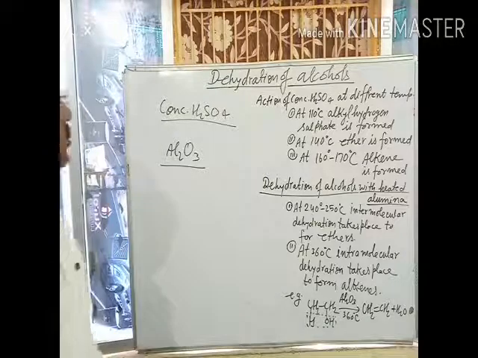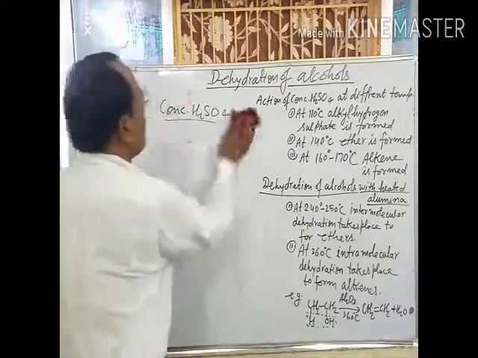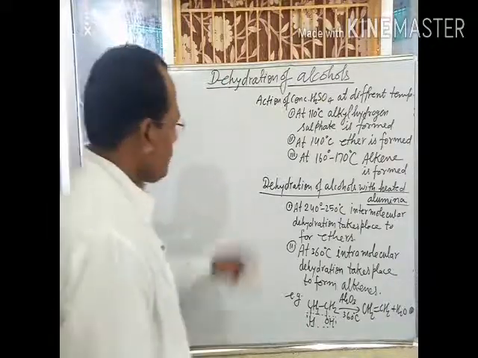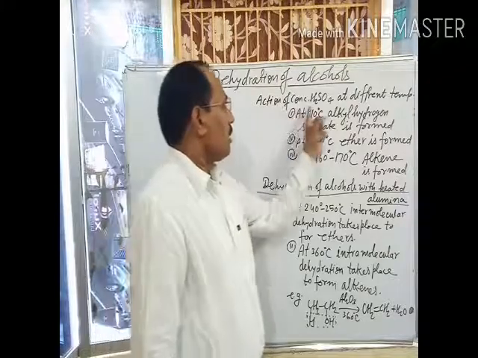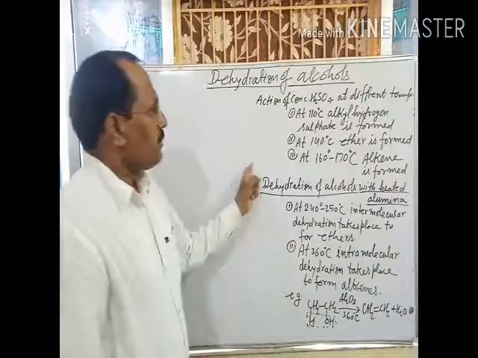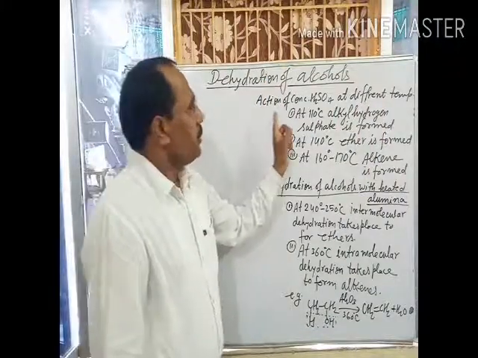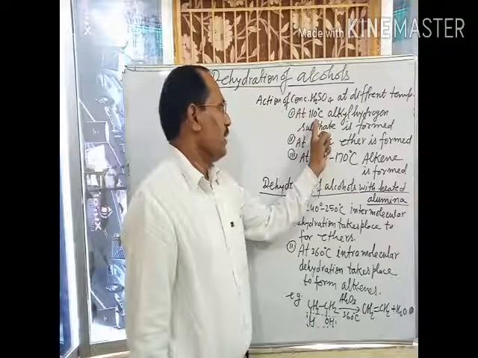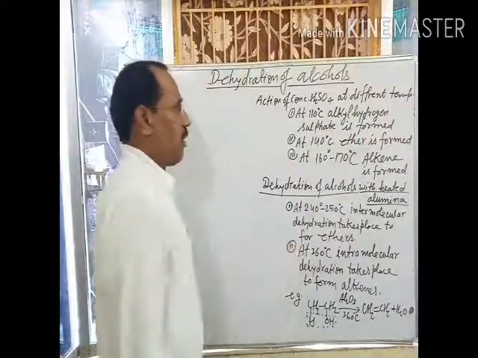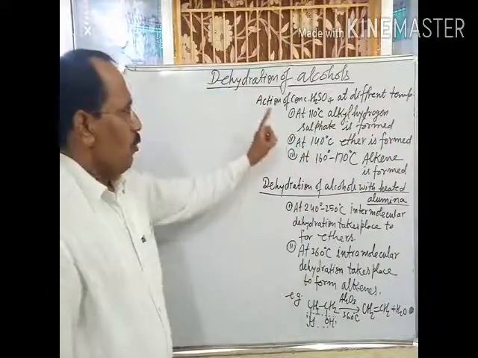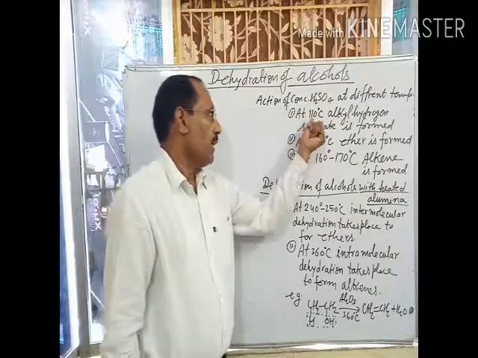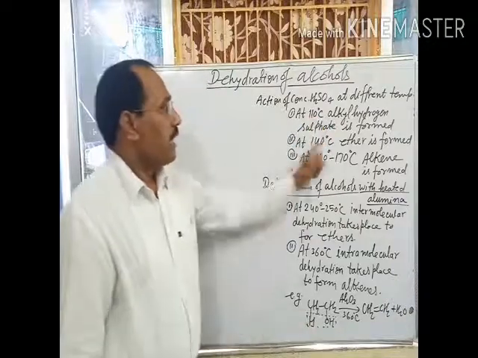Now, what is the action of concentrated sulfuric acid and alumina with different types of alcohol at different temperatures? Action of concentrated sulfuric acid at different temperatures: when an alcohol is heated at 110 degrees Celsius, alkyl hydrogen sulfate is formed. It means when an alcohol is heated with concentrated sulfuric acid only at 110 degrees Celsius, alkyl hydrogen sulfate is formed.